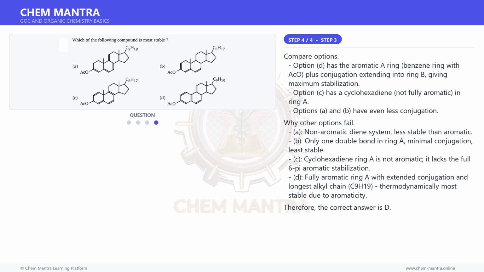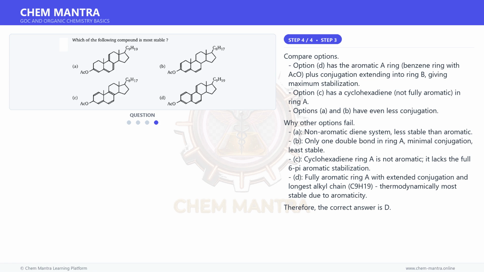Option D has the aromatic A ring, benzene ring with ACO, plus conjugation extending into ring B, giving maximum stabilization. Option C has a cyclohexadiene, not fully aromatic, in ring A. Options A and B have even less conjugation.